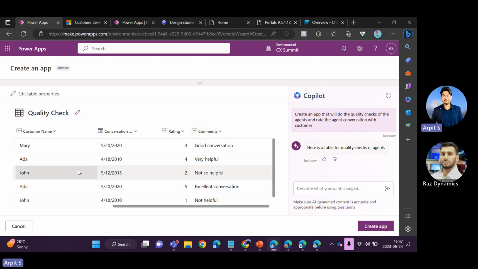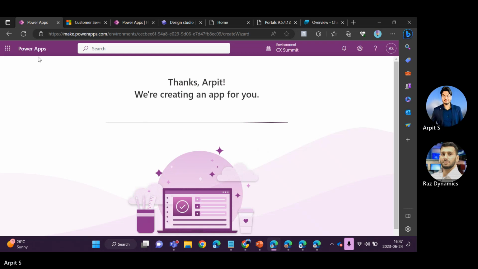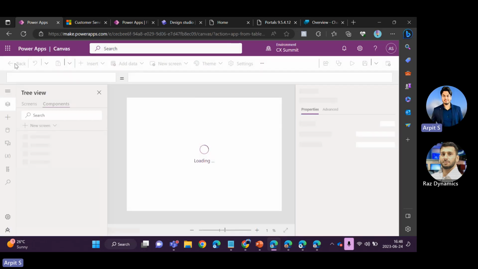So if you are not happy with that, you can just simply go back, cancel it, and write it in a more user-friendly way so that it can understand and create the app for you. Now, if I click on create app, it will automatically take me to that particular page and create a mobile application for me. So you can imagine, if I have to create a mobile app or a tablet app, I don't even need to go to the database to set up the tables, to create the columns, relationships and all. It usually takes time, and it automatically creates the Dataverse table and the application for me.